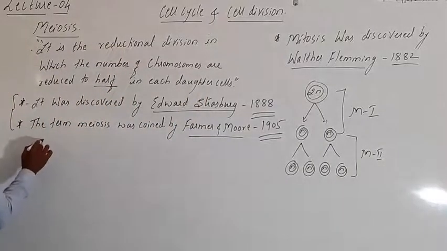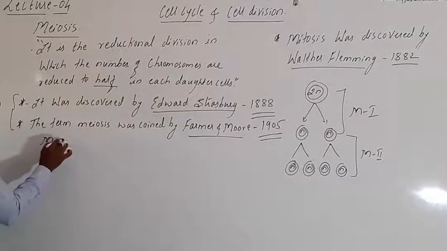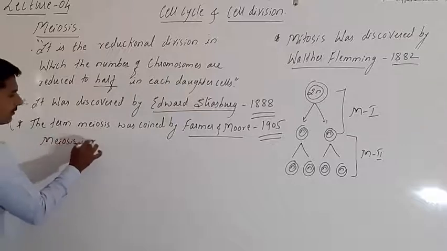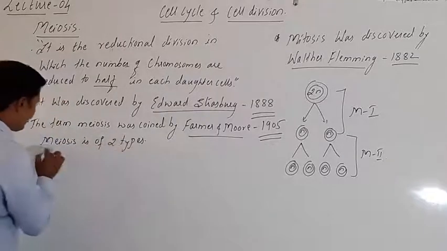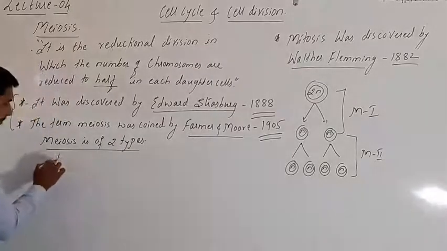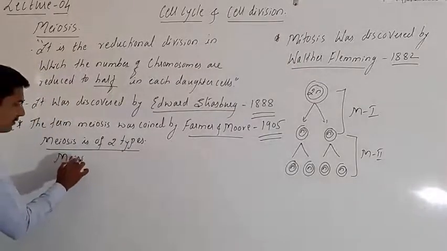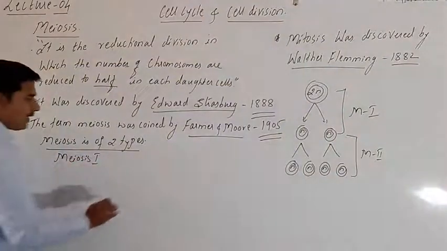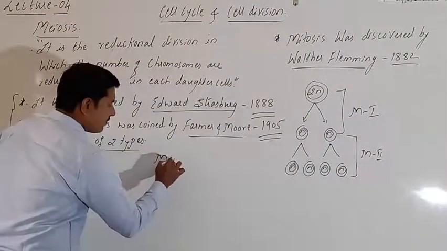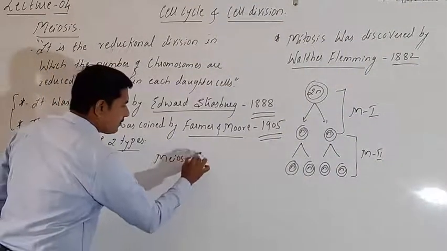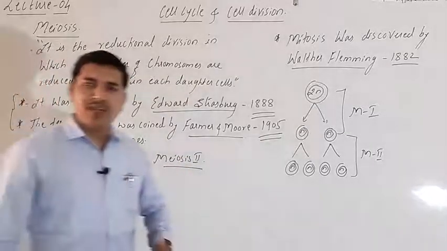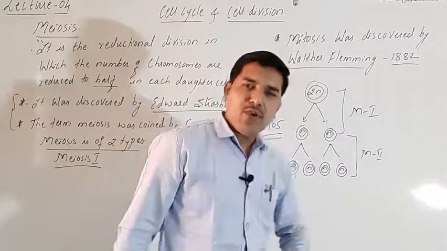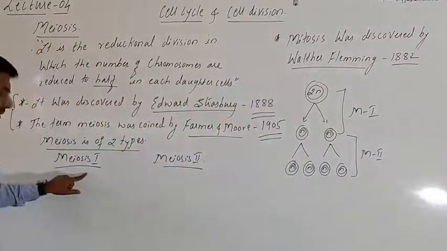So meiosis is of two types, namely meiosis 1 and the second one is meiosis 2. Meiosis 1 has 4 stages.